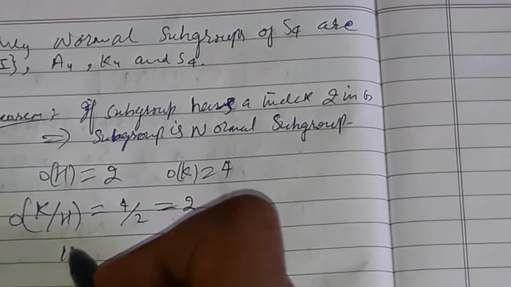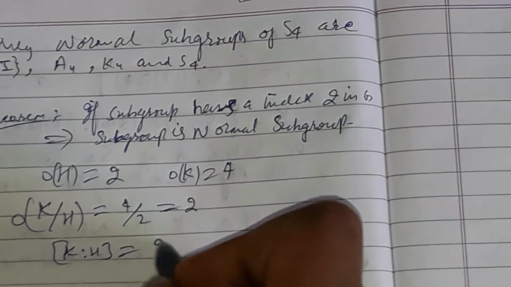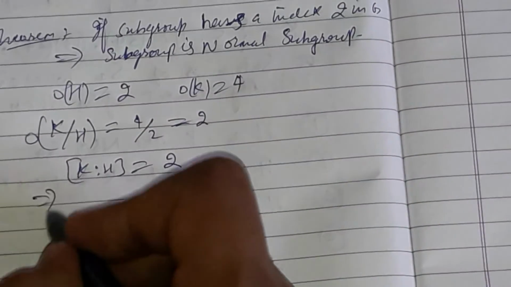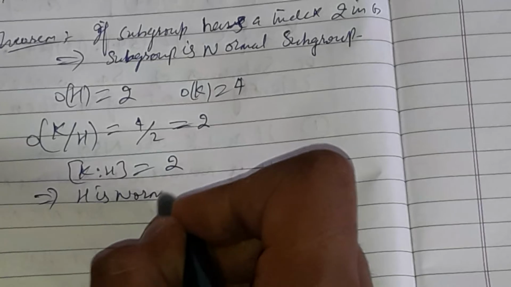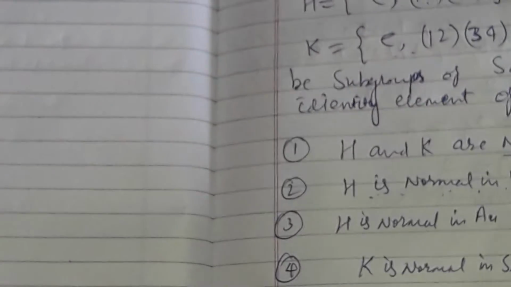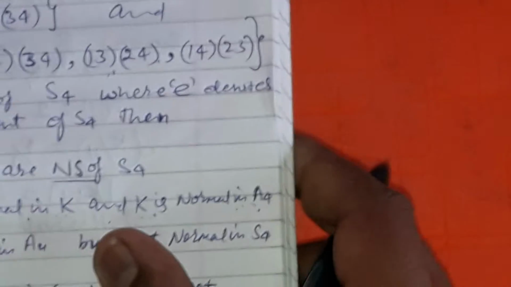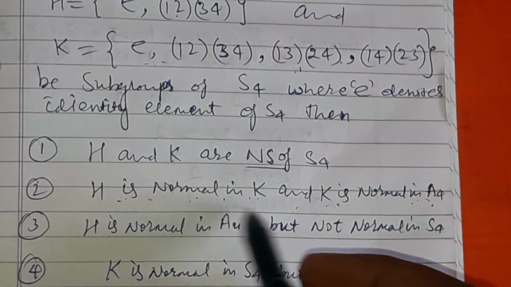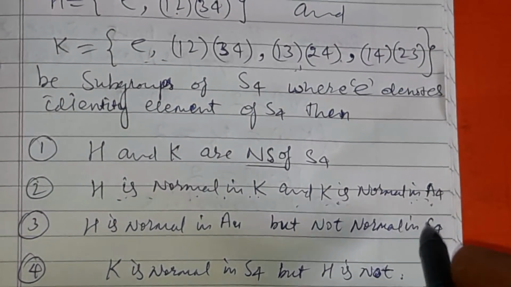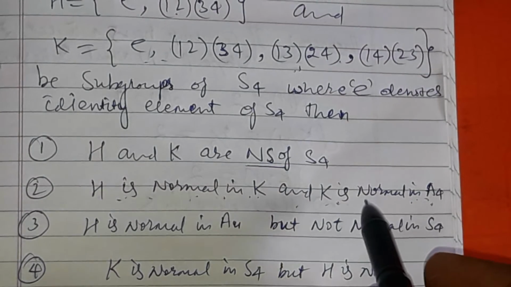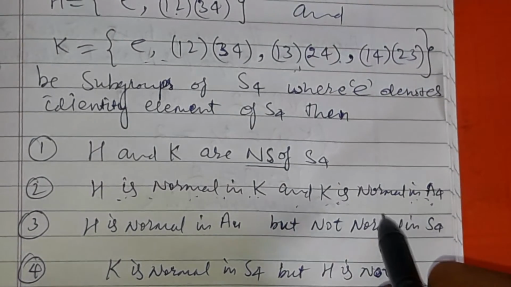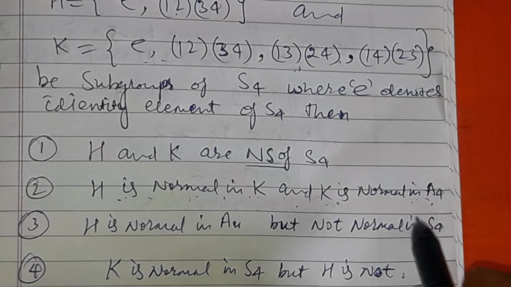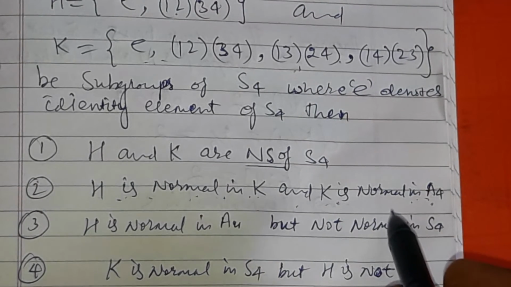So the index of H in K is 2, which implies that H is normal in K. Option 2 says H is normal in K, and we have proved that H is normal in K and K is normal in A4. Why? Because A4 is not simple, so it has one proper normal subgroup, that is K.